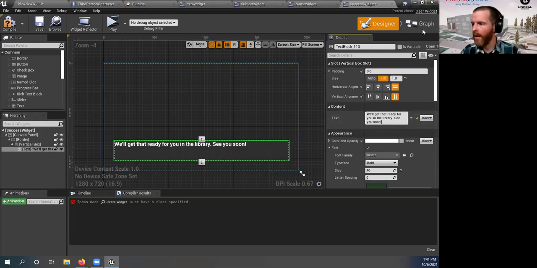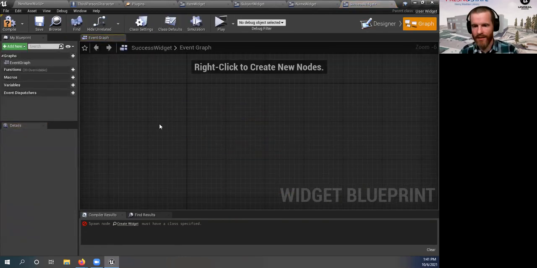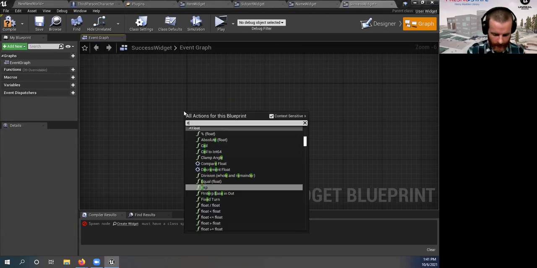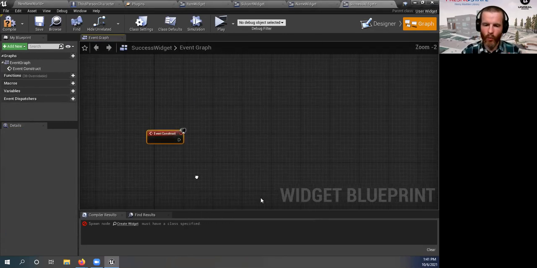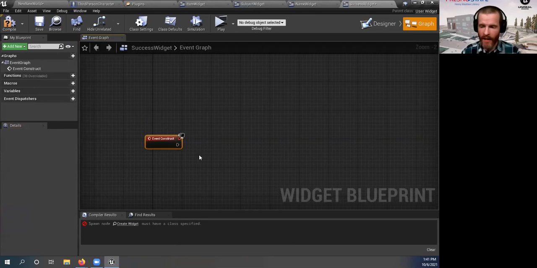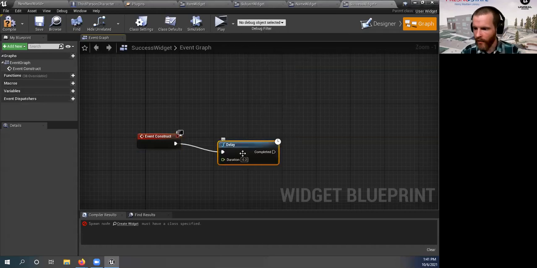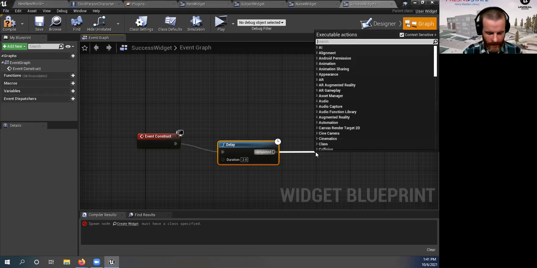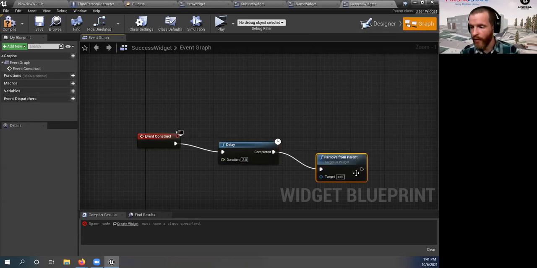Great. Over here in the graph, we don't want it to do any of this. We just want event construct. Event construct means whenever this widget is made, like by the name widget, do this thing. We're going to just tell it to wait for 2 seconds, and then remove from parent. Remove itself, make itself go away. So wait for 2 seconds and then go away. So then there we go.